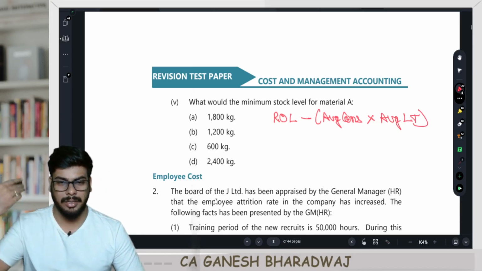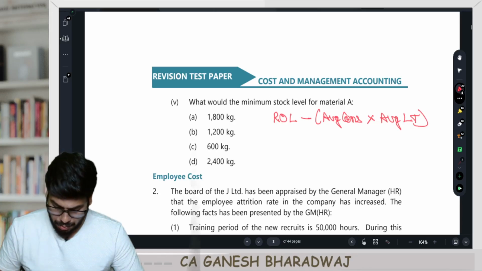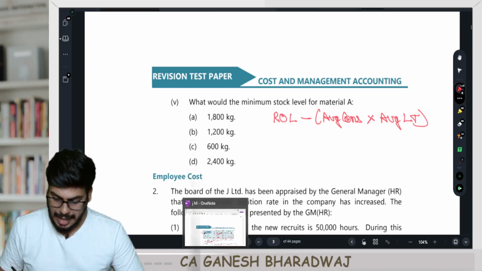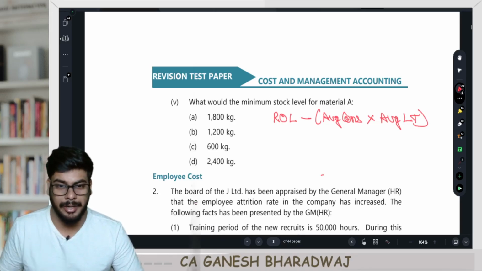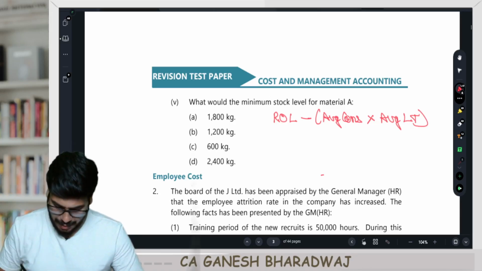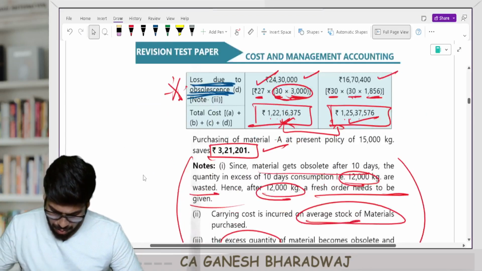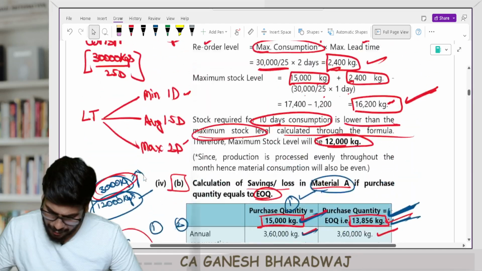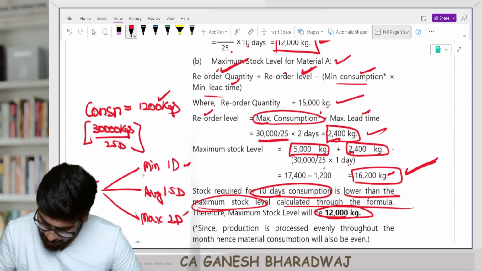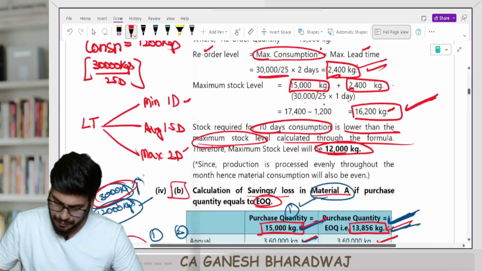This is the formula. Recall whatever we have done. So reorder level is nothing but, how do you calculate reorder level? Maximum consumption into maximum lead time. Correct, guys. Fine. Anyways, we have calculated the reorder level before itself. Yes, reorder level we had calculated as 2400 kgs.